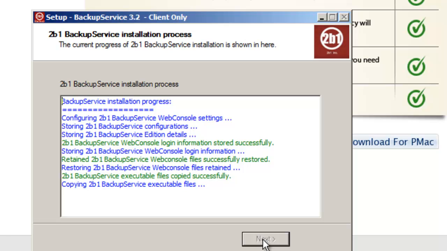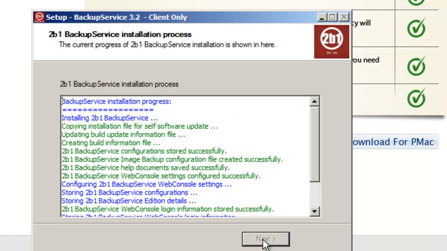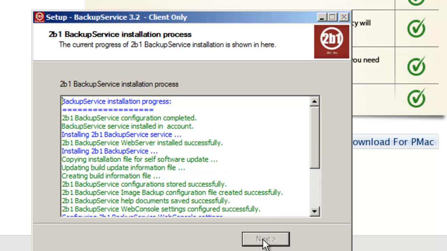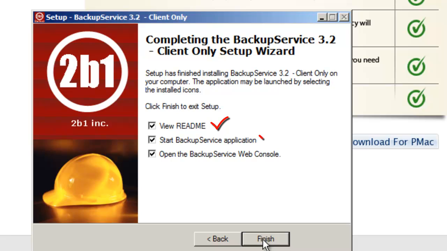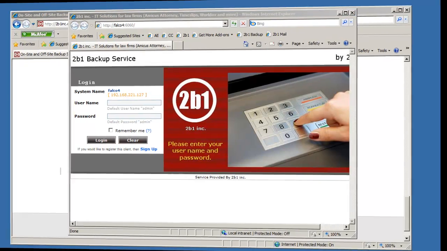When the installation of 2B1 Backup is completed, you can choose the options of View the README, Start the Backup Service application, and Open the Backup Service web console. Now you can click on the Finish button to finish the installation process. You successfully installed the 2B1 Backup program on your server or computer.